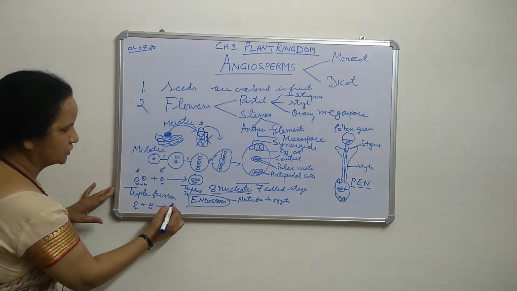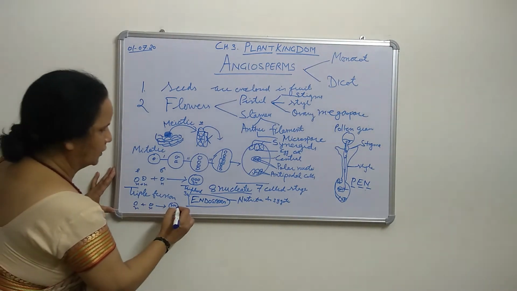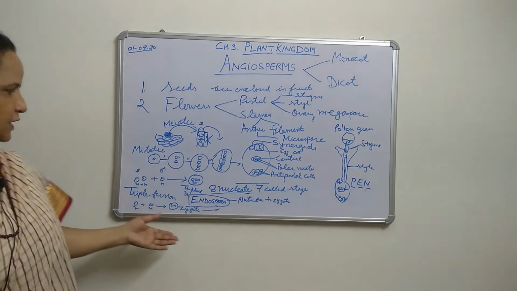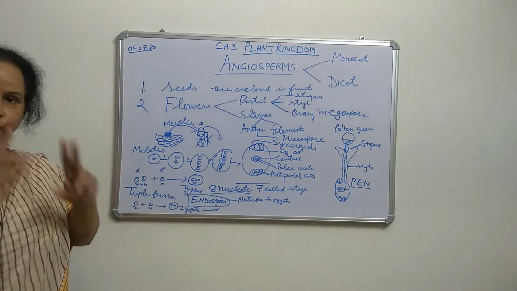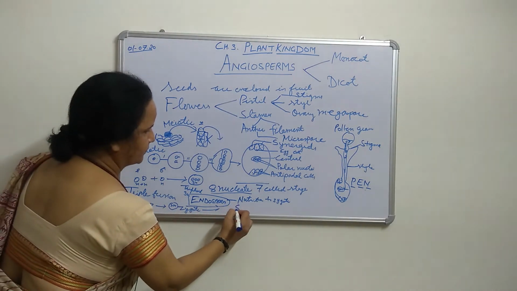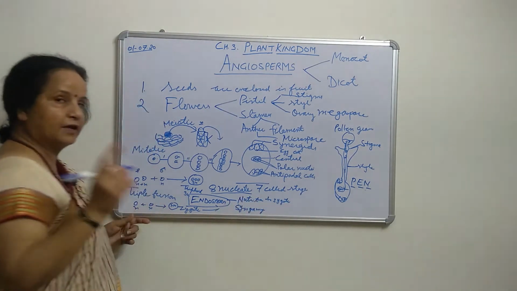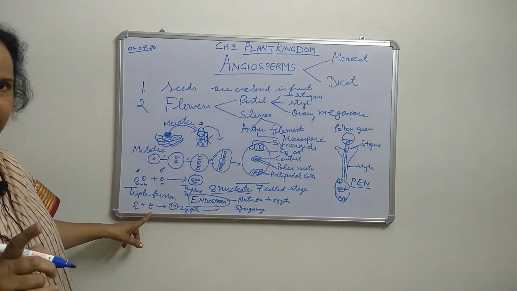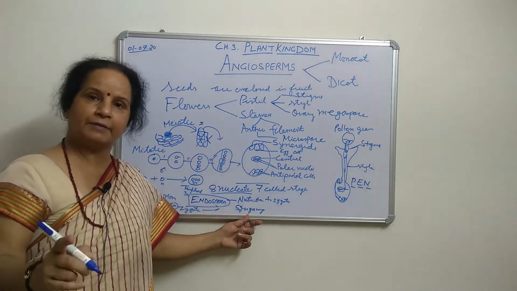Now we have got the zygote. We have the 2N diploid condition, and this is called the zygote. From this zygote, the embryo will form. After the embryo, seeds are formed. So here, 2 fusions take place. First is triple fusion, and the other is called syngamy. Class, I think you have done this in 10th also. Syngamy means fusion of the male and female nuclei, which is diploid, called the zygote. This fusion is called syngamy.